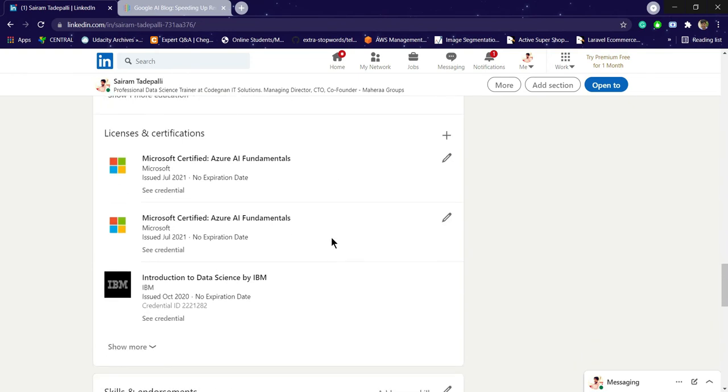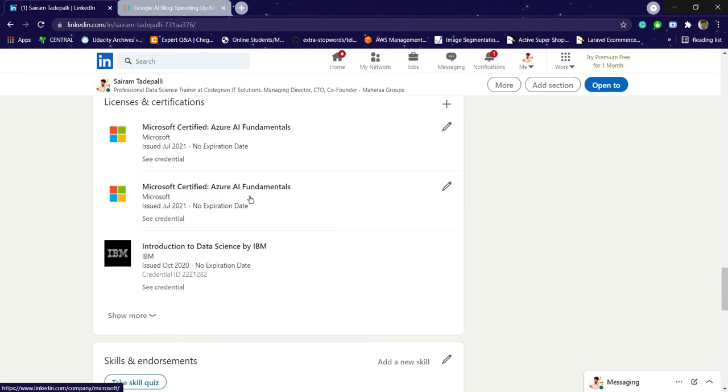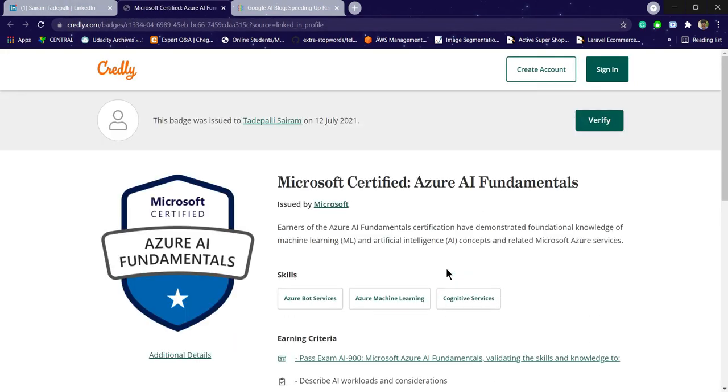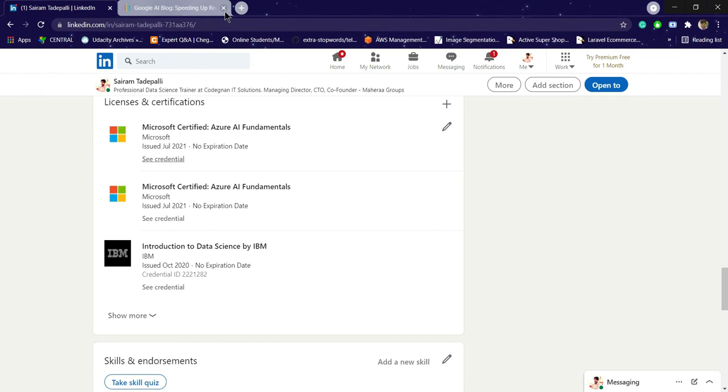And also certifications. Recently I completed the Microsoft Certified Azure AI Fundamentals. This one is from Microsoft, so it has the credentials like this. And if you want to verify, you can click on this see credentials and it will navigate to this Credly account, so that you can see the badge and all those things. So I got the badge, and you can see Tarepalli Sairam. Like this it will work.